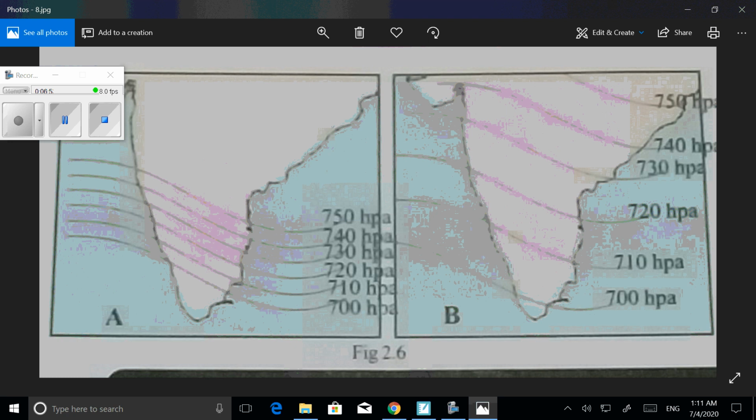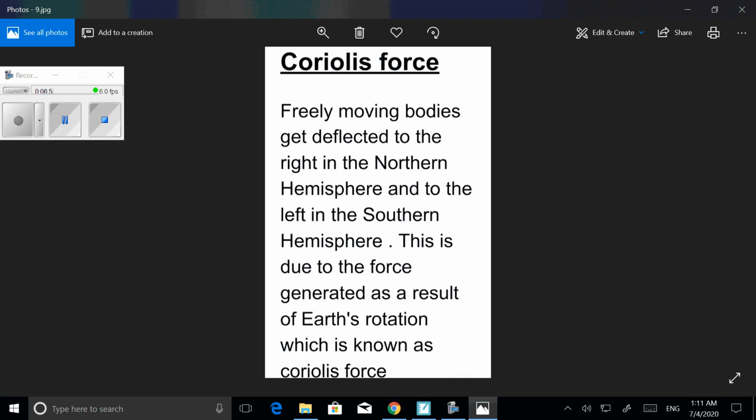Then the second factor that affects the speed and direction of the wind is the Coriolis force. What is Coriolis force? Any object that is freely moving of its own is deflected, that is, turned to the right in the northern hemisphere and deflected to the left in the southern hemisphere due to the force generated as a result of the rotation of Earth. This is called Coriolis force.